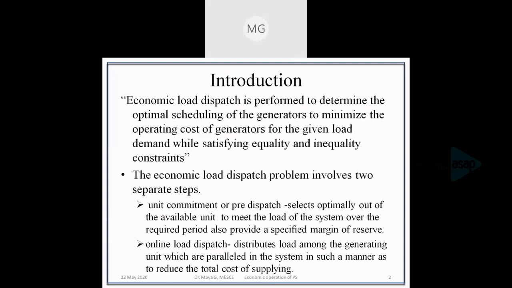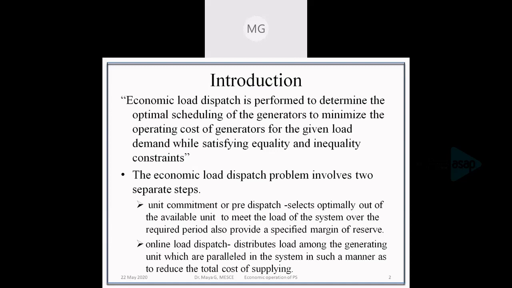The unit commitment problem is selecting the optimal generation to meet the load of the system over a required period. It will also provide a specified margin of reserve. So unit commitment is a pre-dispatch problem.